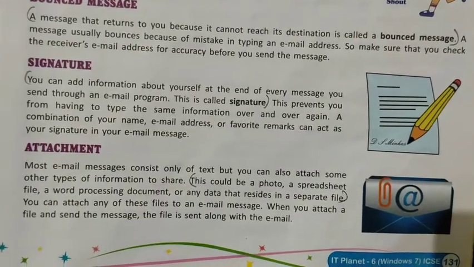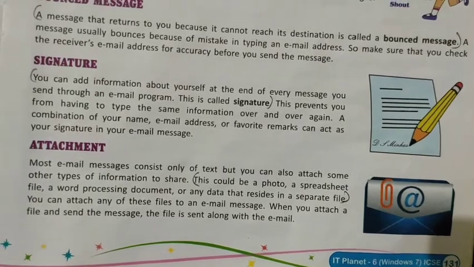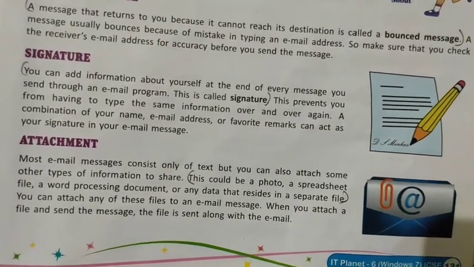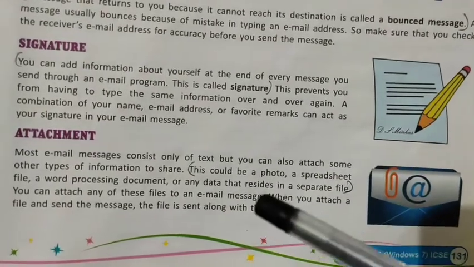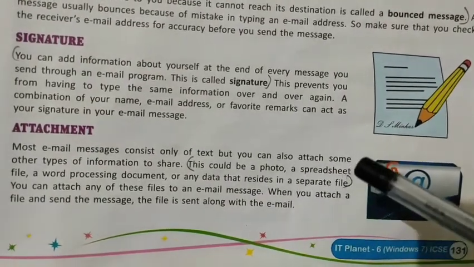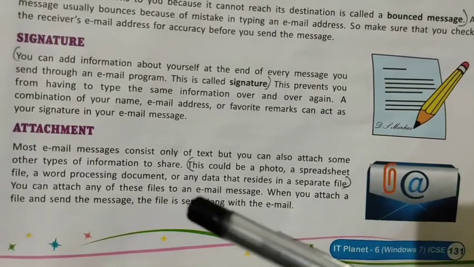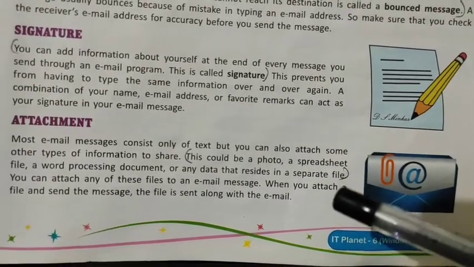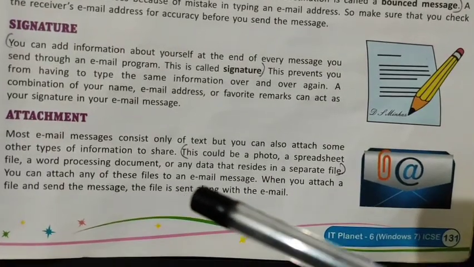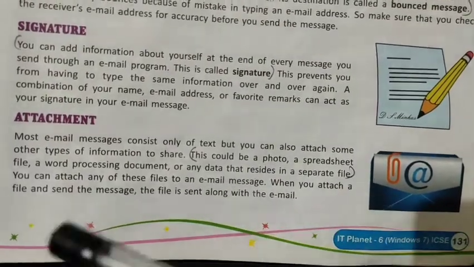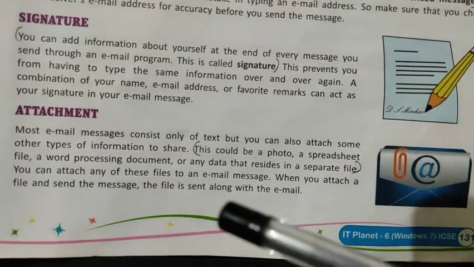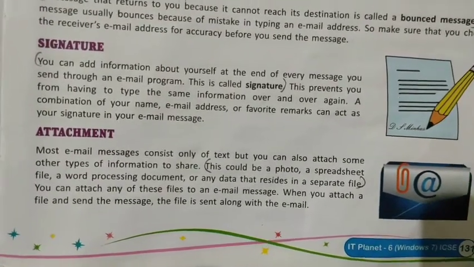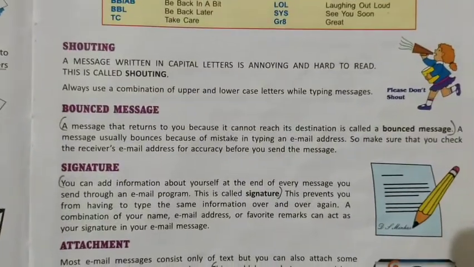Next is attachment. Most email messages consist only of text, but you can also attach other types of information to share. This could be a photo, a spreadsheet file, a word processing document, or any data that resides in a separate file. You can attach any of these files to an email message. When you attach a file and send the message, the file is sent along with the email. So these are some common email terms.